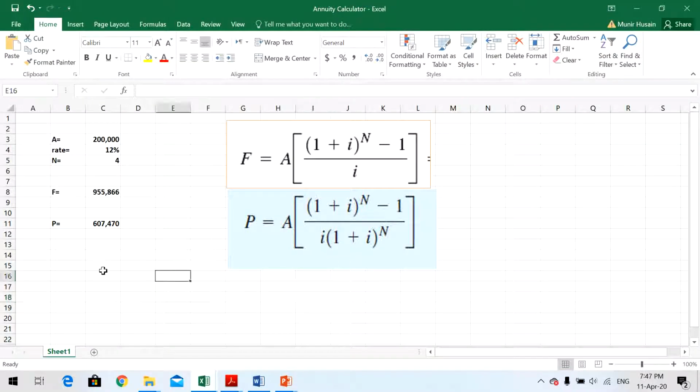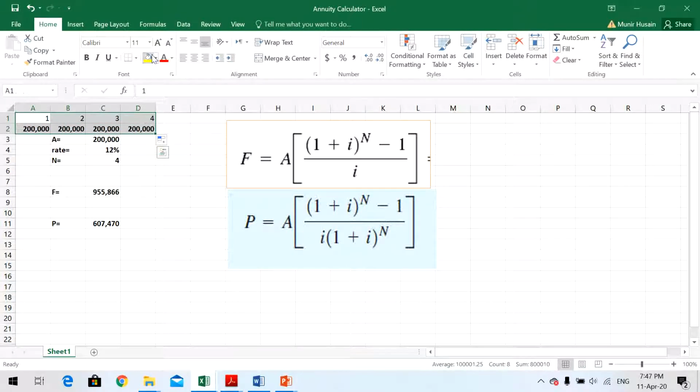Let's say you want to calculate, now this is our scenario. This is year 1, year 2, year 3, year 4. These are the years. So every year we are going to receive 200,000. This is what we are going to receive.